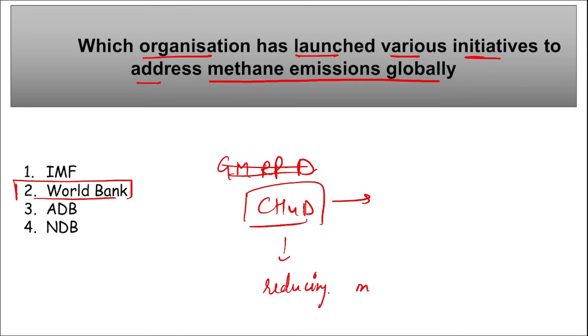Reducing methane leaks in oil and gas sector. This CH4D, that is your Global Methane Reduction Platform for Development, is a hub for methane reduction in agriculture and waste that was launched to reduce the leaks of methane in the oil and gas sector. Correct? So it is World Bank.